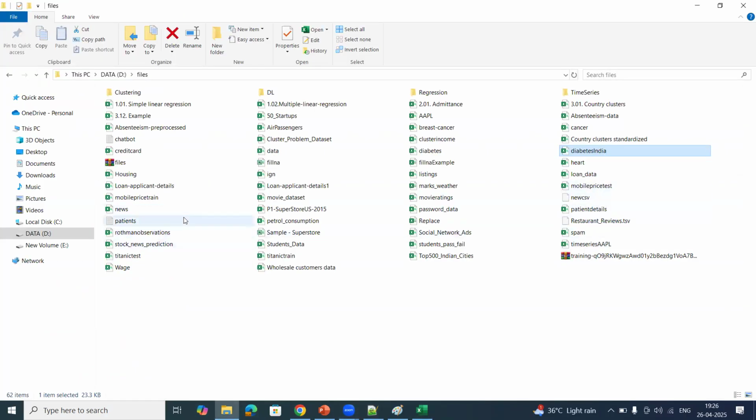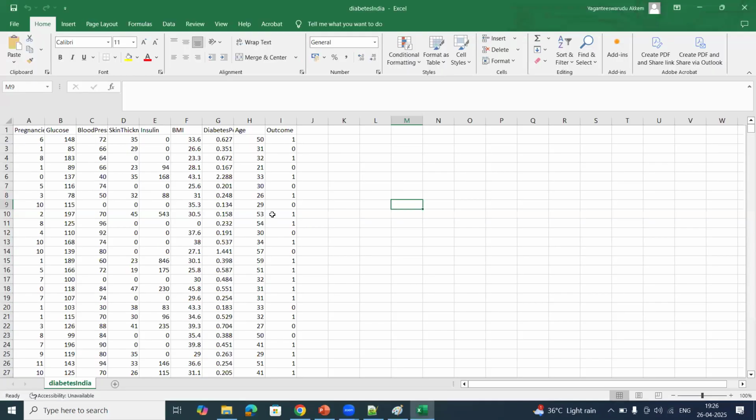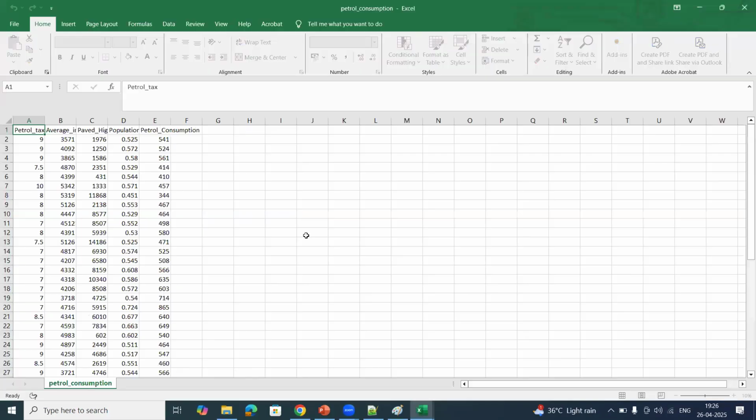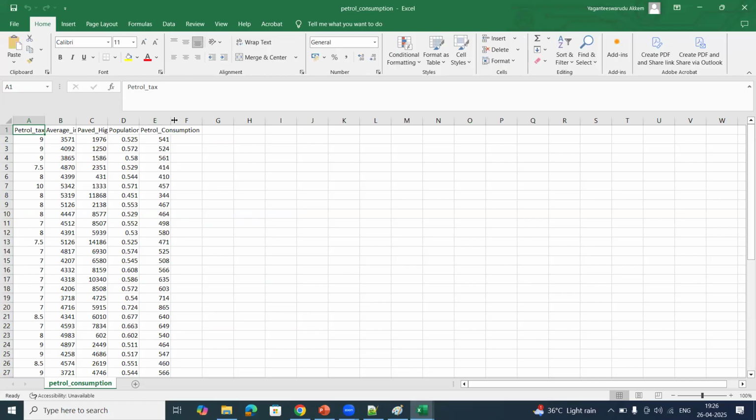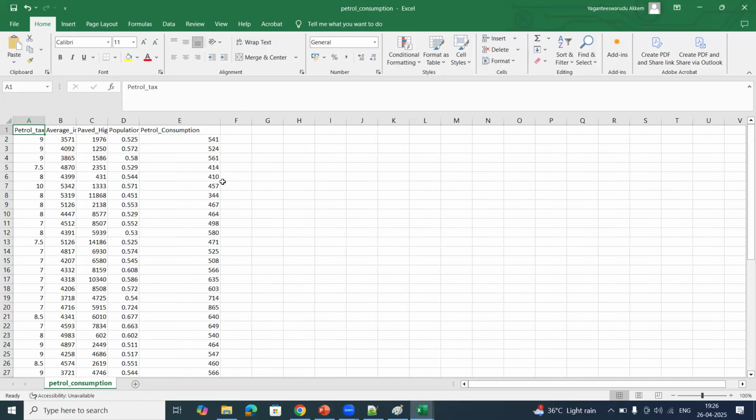There is one more data set, the petrol consumption data set. Here my task is to predict how much petrol is consumed. These are the input features, along with the output variable. If you see the output variable, that is 541, 524, 561, 414, 410, 457, means there will be different values.